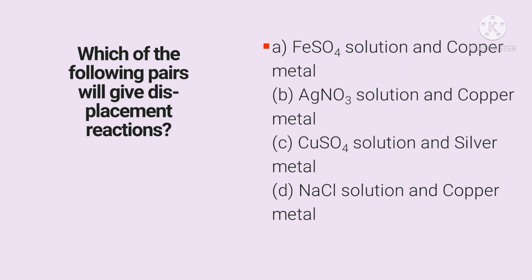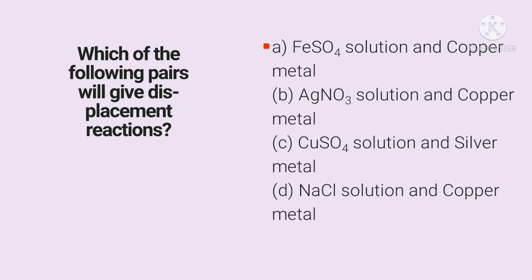Now we shall see the options. Option A, FeSO4 solution and copper metal. Option B, AgNO3 solution and copper metal. Option C, CuSO4 solution and silver. Option D, NaCl solution and copper metal.